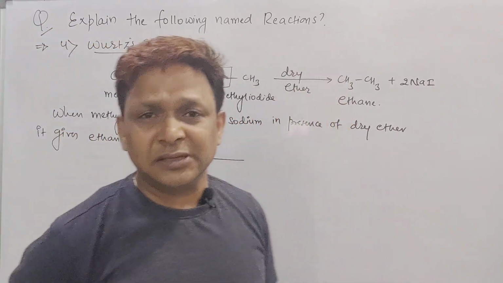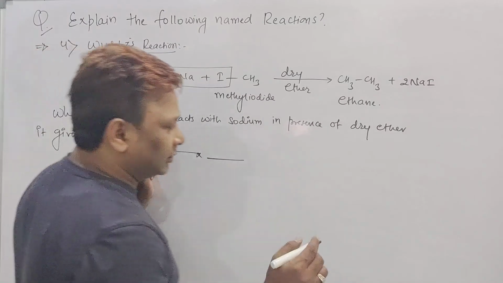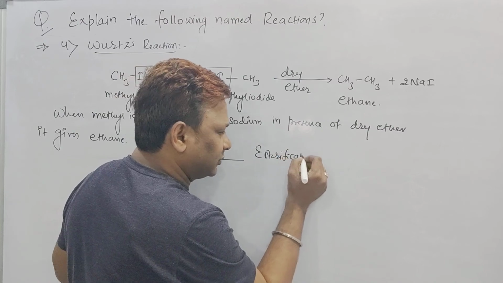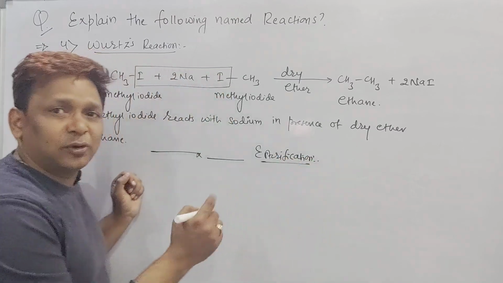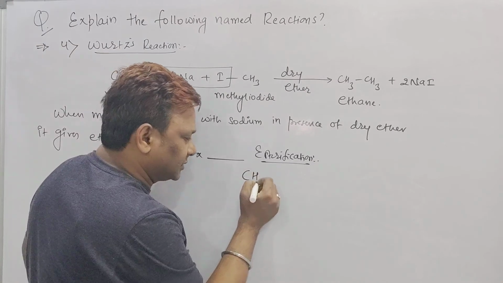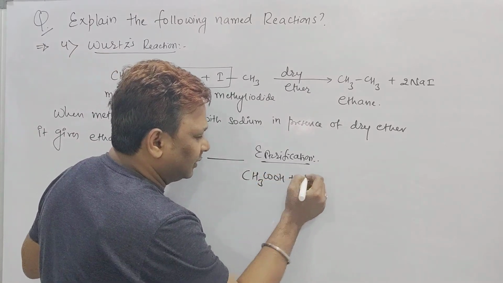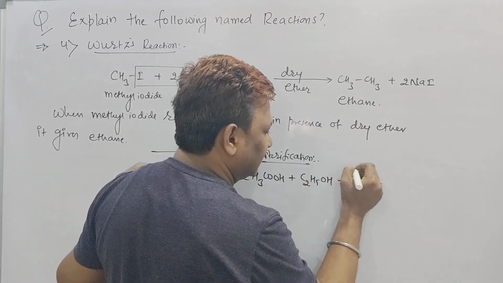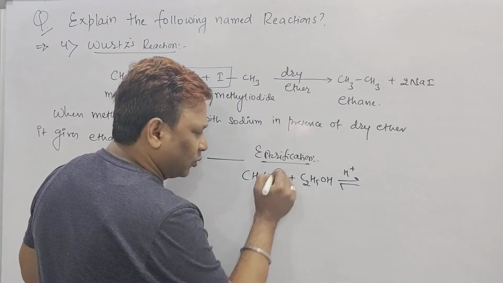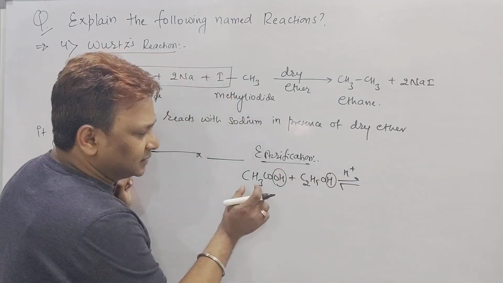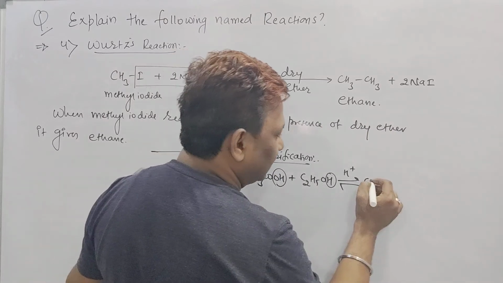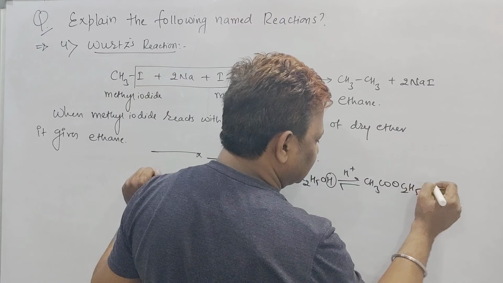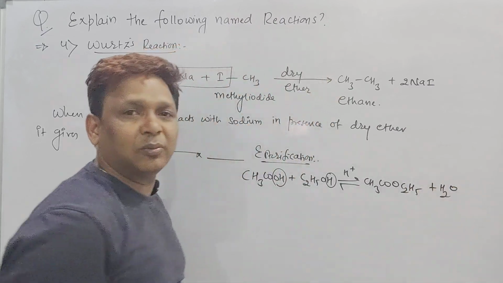Now let us revise what we learned in this section. First one is the esterification, means formation of ester. What do we require, sir? One is the acid, another one is the alcohol, and this reaction takes place in acidic medium. But what happens? OH from here, H from here goes off, CH3COOC2H5. CH3CO and this OC2H5. As ester we got, the remaining byproduct is a water molecule.